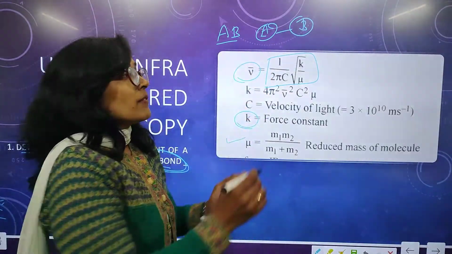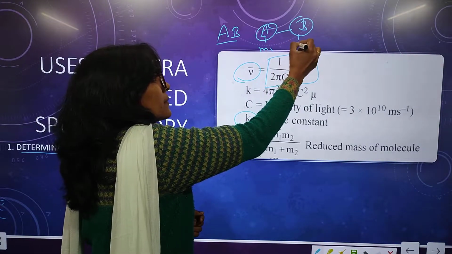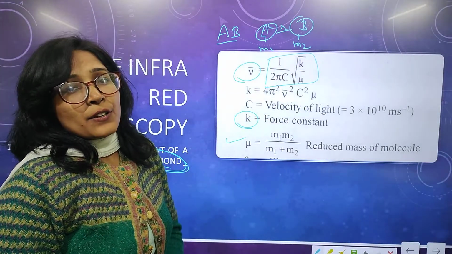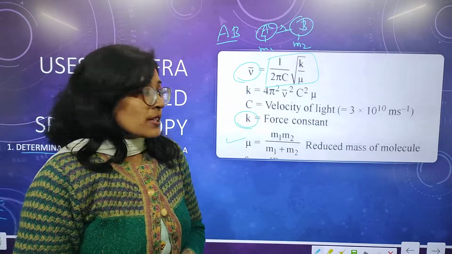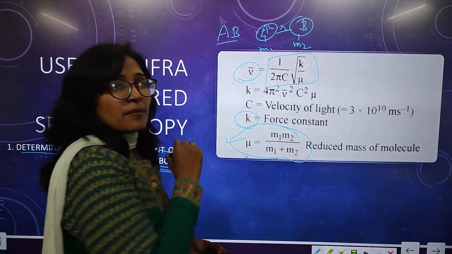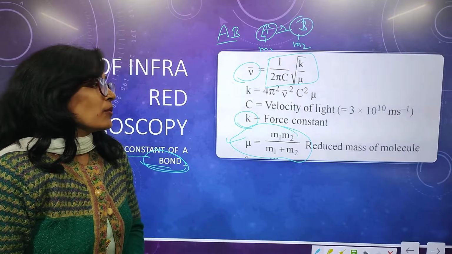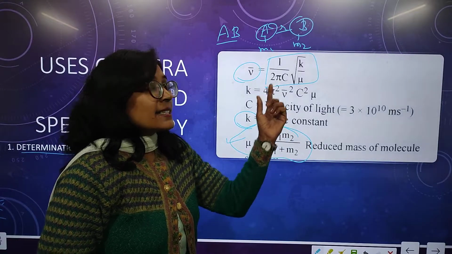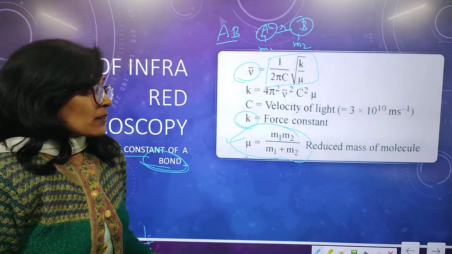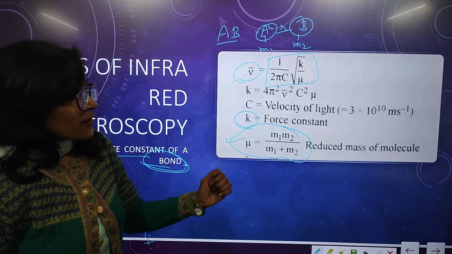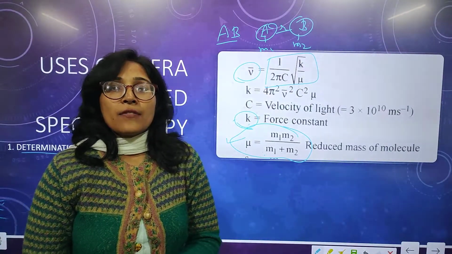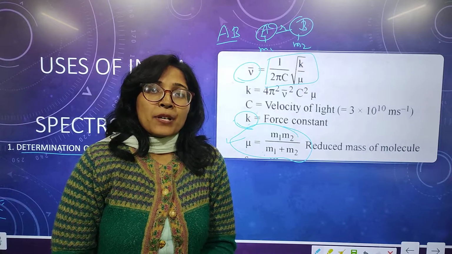When these two atoms, one having mass m1 and another having mass m2, separated by distance r, move, behaving as an oscillator, we can replace this reduction in mass by mu. And k is the force constant, and c is the velocity of light that we use for the spectroscopy. So by this equation we can determine the value of K, the force constant. So this is the first and important application of IR.